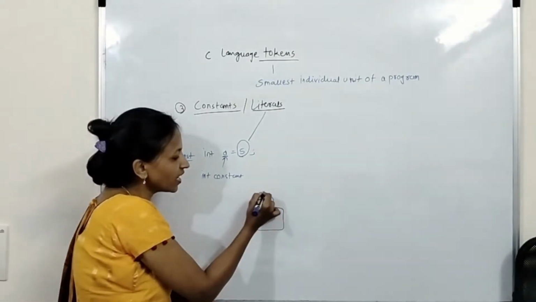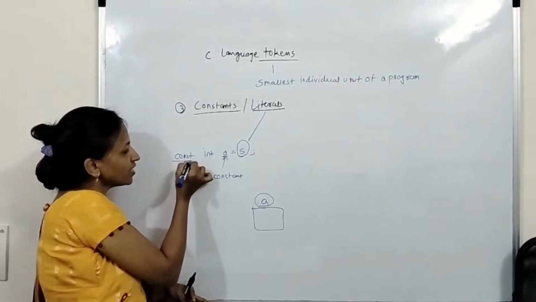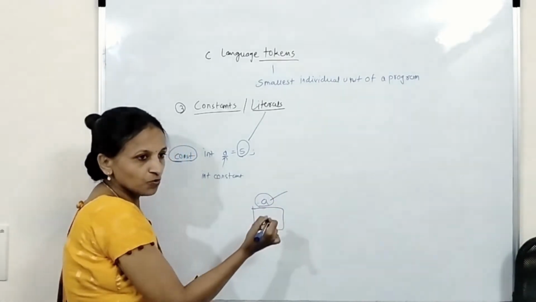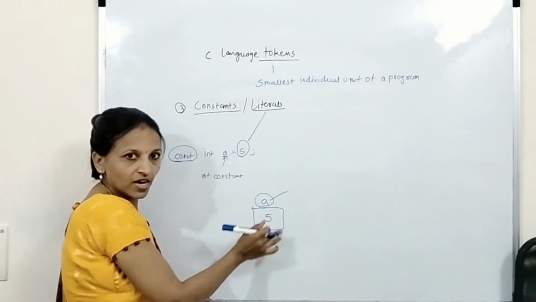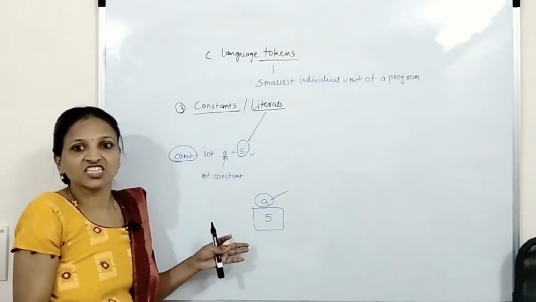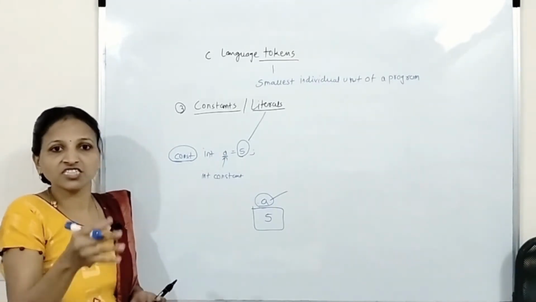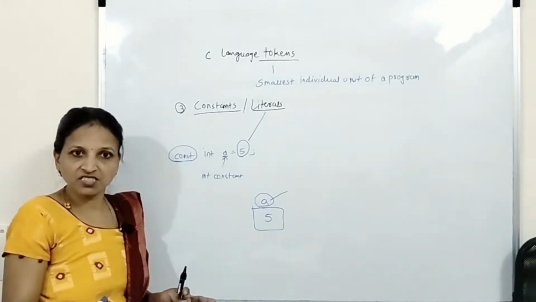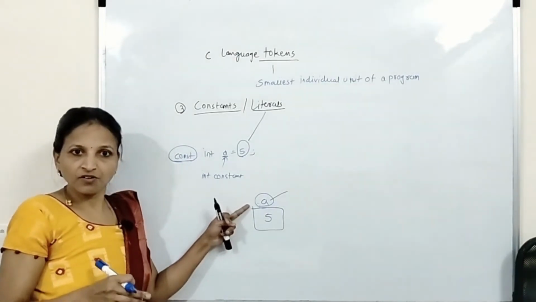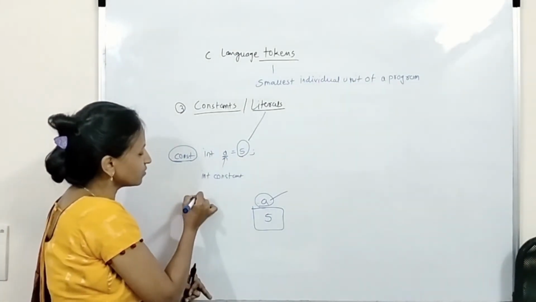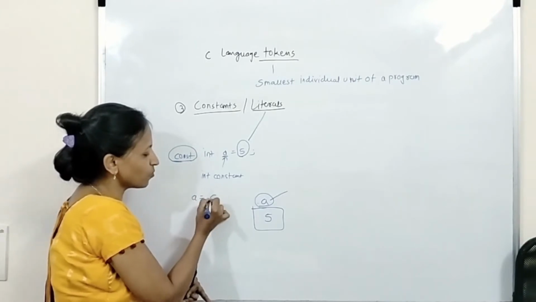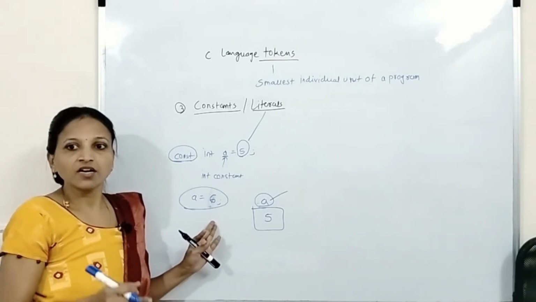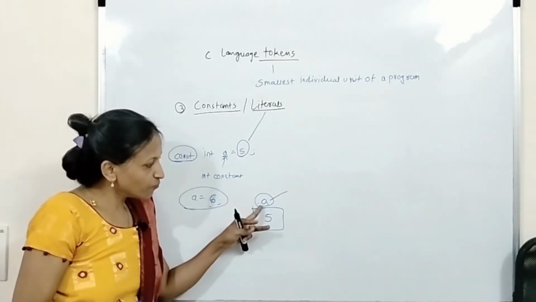Now before this A, suppose I have written the const keyword. Then A's value, initially 5, will not be changed after that. The programmer cannot change its value. Throughout the program execution, its value will be fixed. Suppose after that I write some instruction like A = 6. Then you will get an error in the C program.